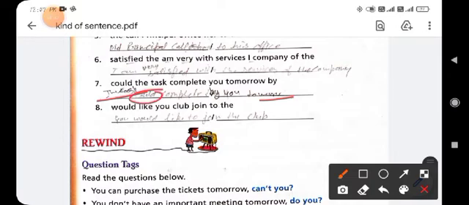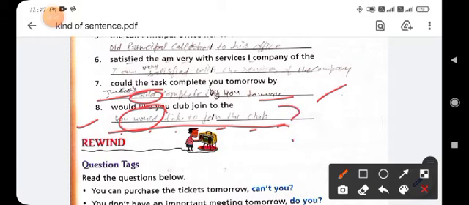Use "could" in the beginning of the sentence. Could the task be completed by you tomorrow? Clear? Next is "would like you to club join to the." First you arrange it in an affirmative sentence: you would like to join the club. And how can you change this sentence into an interrogative sentence? Use "would" in the beginning of the sentence. Okay, would you like to join the club? And put the question mark at the end of the sentence.